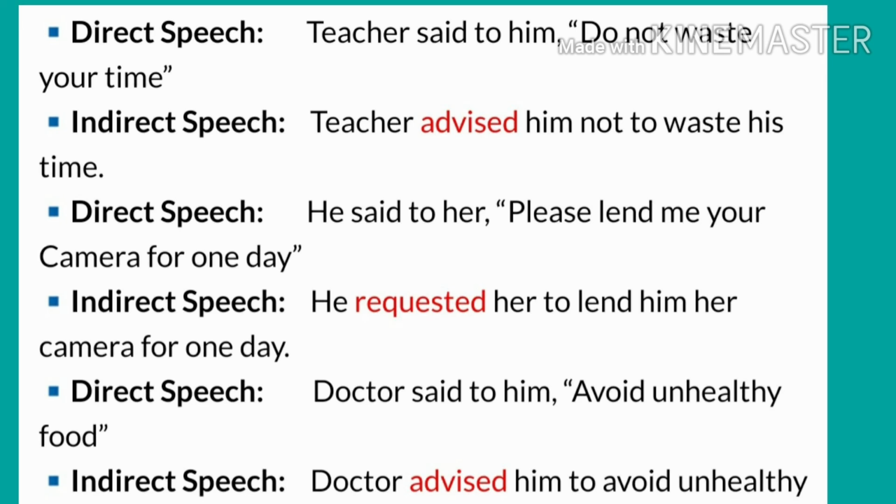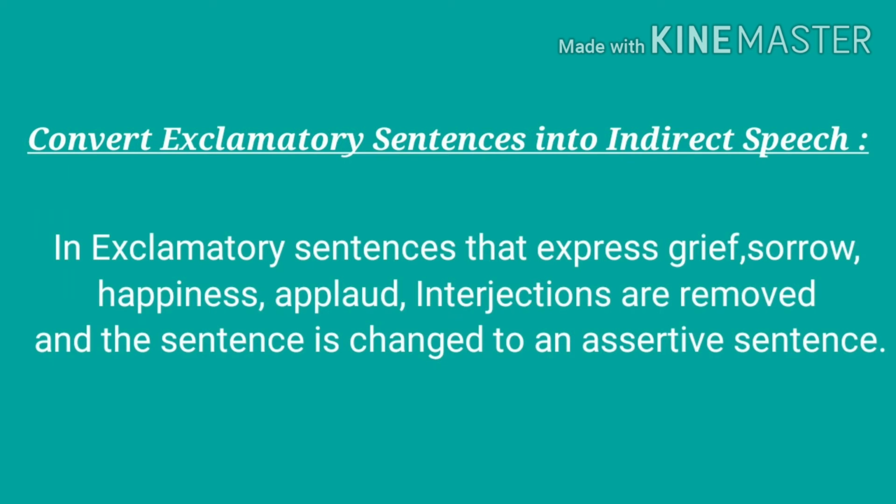Look at next example. Doctor said to him, avoid unhealthy food. This is also an advice. So we will use advised. Doctor advised him to avoid unhealthy food. Now next are exclamatory sentences. How to convert exclamatory sentence into indirect speech.